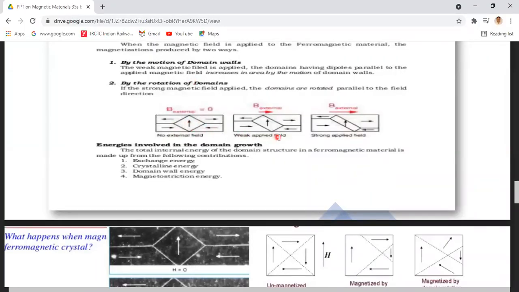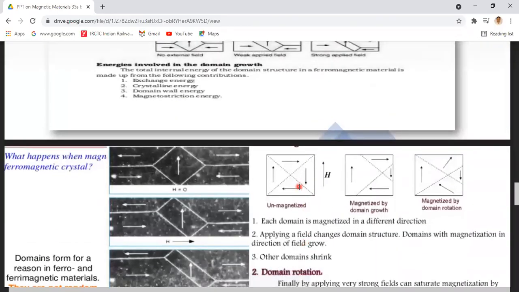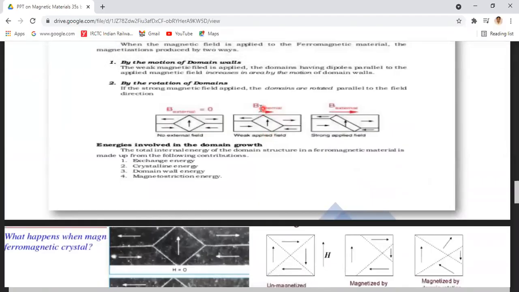If we apply a weak magnetic field parallel to the direction of a domain, that domain increases its size. Those domains having a direction parallel to the applied magnetic field tend to increase their areas.